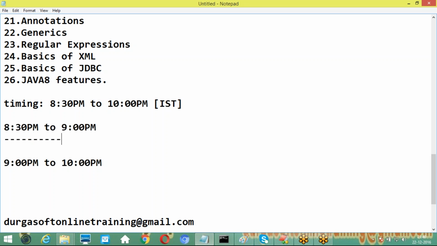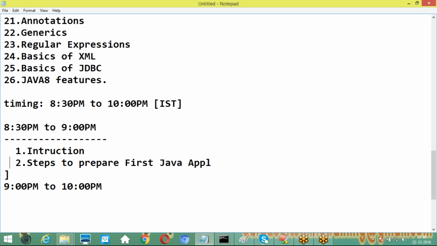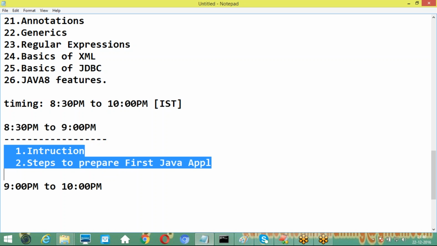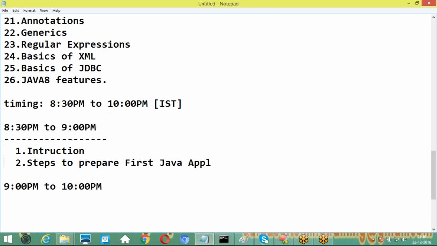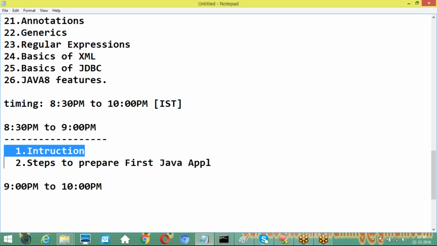Under 8:30 p.m. to 9 p.m., what will I do there? The first topic is introduction, and the second is steps to prepare the first Java application. No problem, no issues about which one we start first or second. These first 2 topics only I will discuss from 8:30 to 9 o'clock.